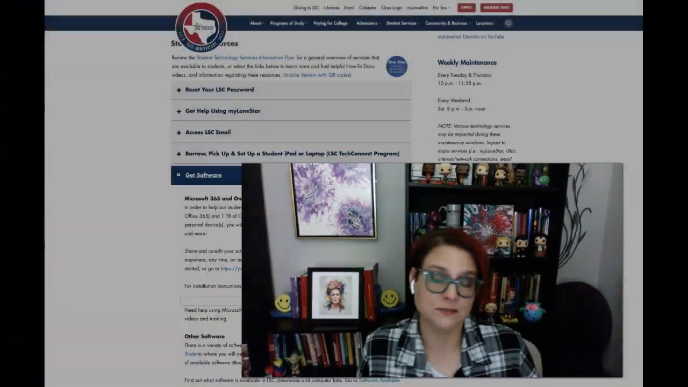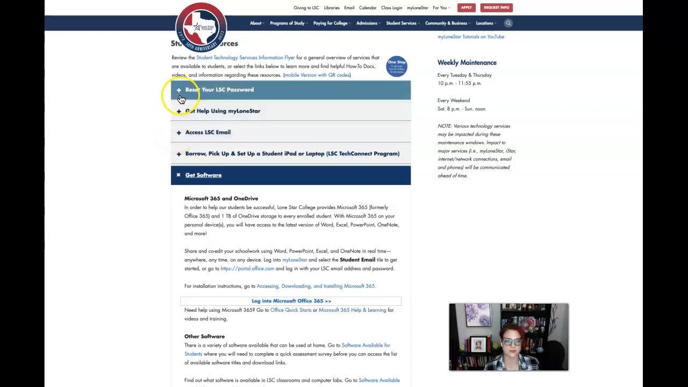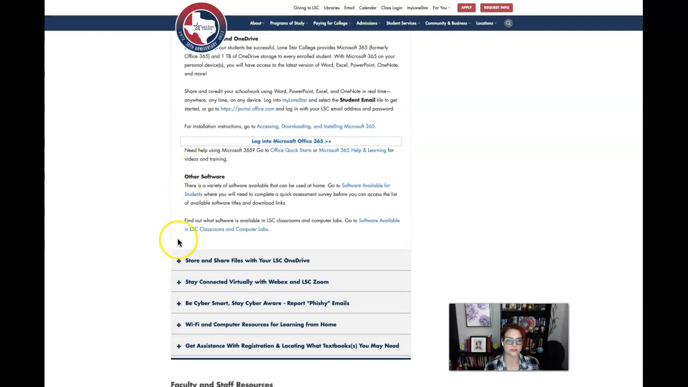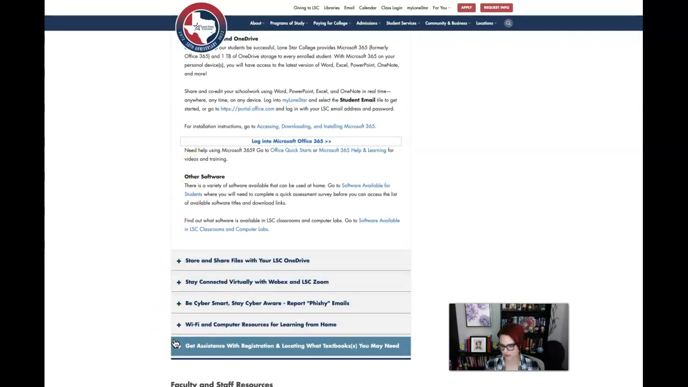Do not just use the online version with Google Docs or anything like that. It just doesn't have the same functionality. So download that. It's free to you as a student, so why not? Here's a place to access your email, reset your password, any of the things you need as a student that are related to technology. That's going to be right here. Okay, so make sure that you're keeping that in mind.